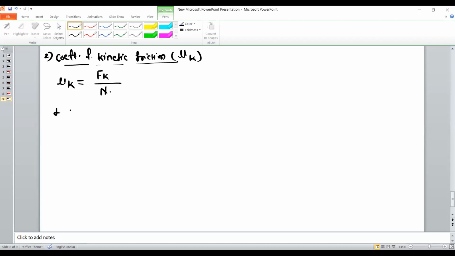So it is the ratio of the kinetic force of friction to the normal reaction.